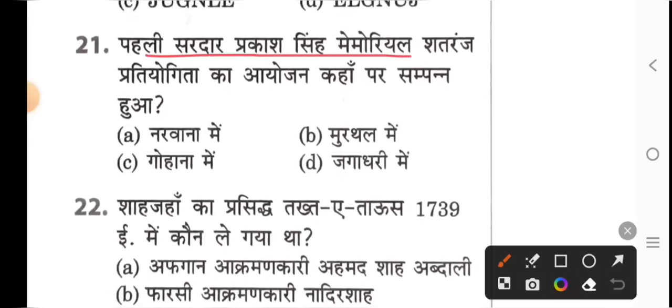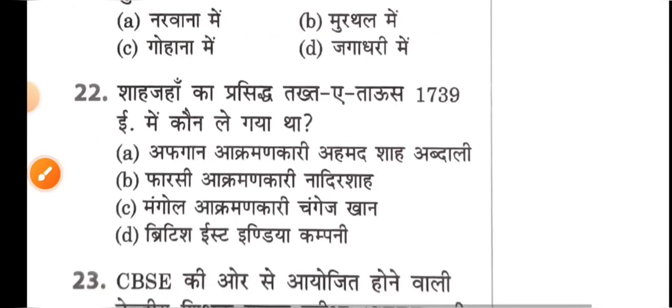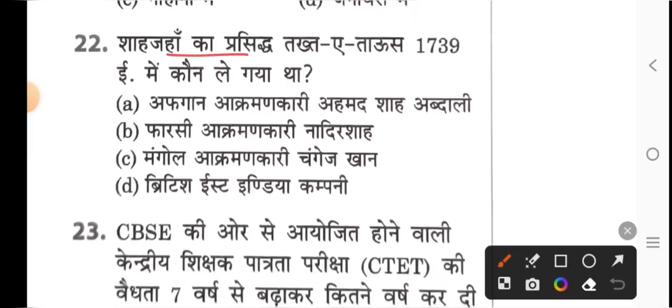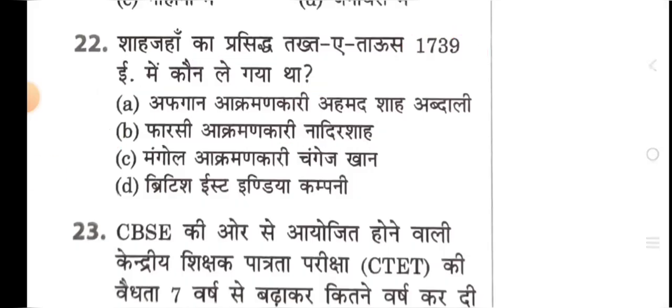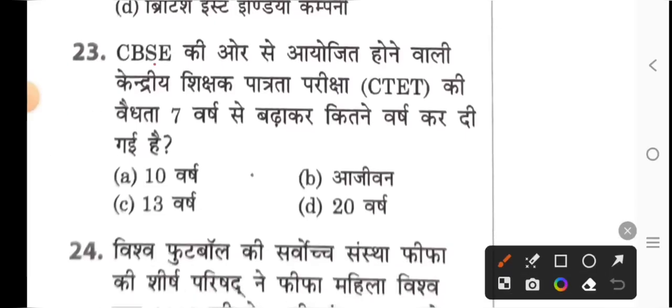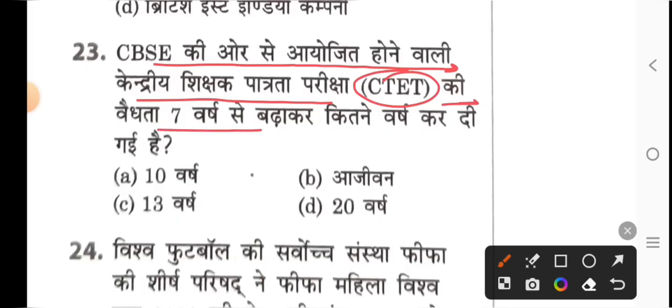Next, where was the first Sardar Prakash Singh Memorial Chess Tournament held? Option B, it was held in Murthal. Who took Shah Jahan's famous Takht in 1739 AD? Option B, Persian invader Nadir Shah. Next, the validity of the Central Teacher Eligibility Test, CTET, conducted by CBSE was increased from 7 years to how many years?